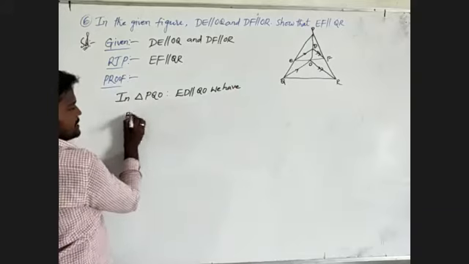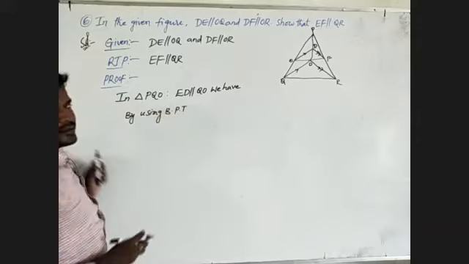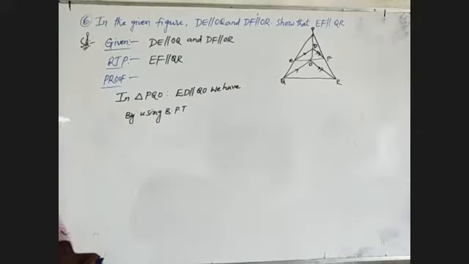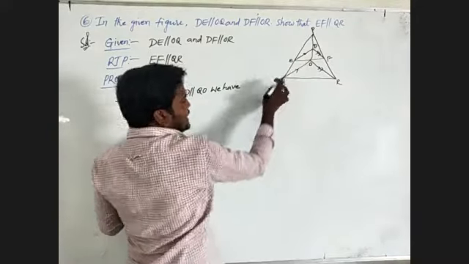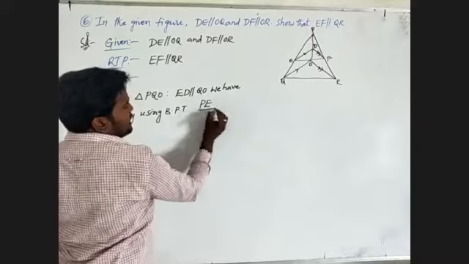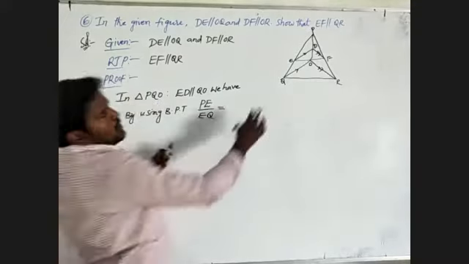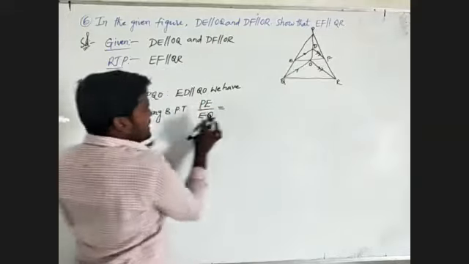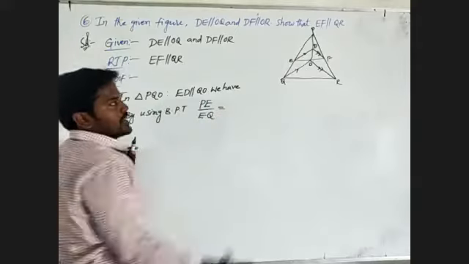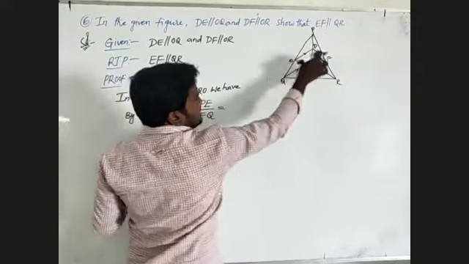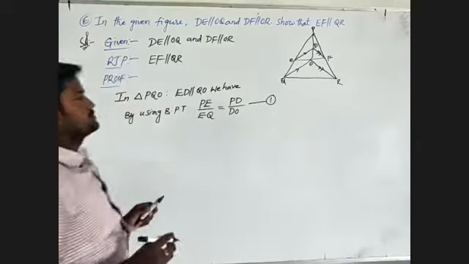By using BPT, the basic proportionality theorem, what I have to write is PE by EQ, which must be equal to PD by DO. This is my equation number 1.